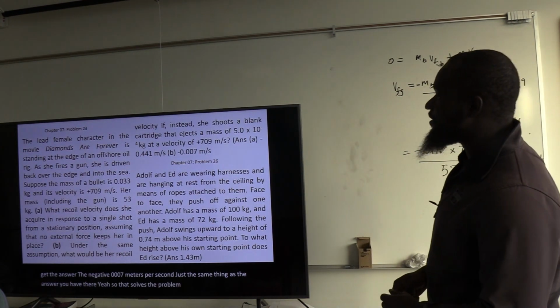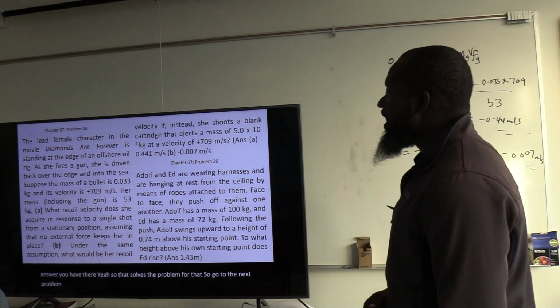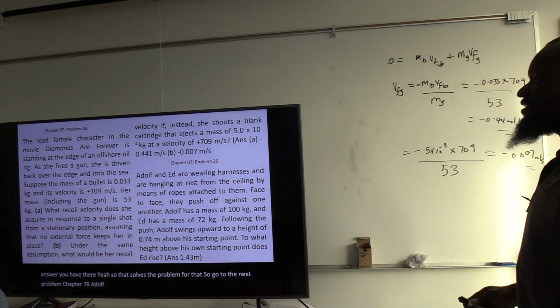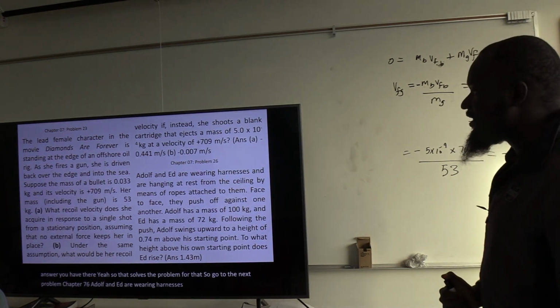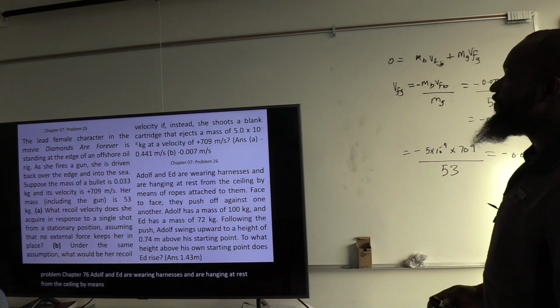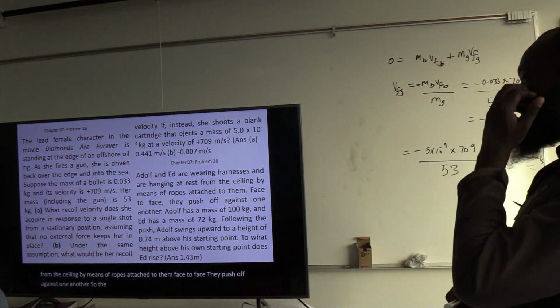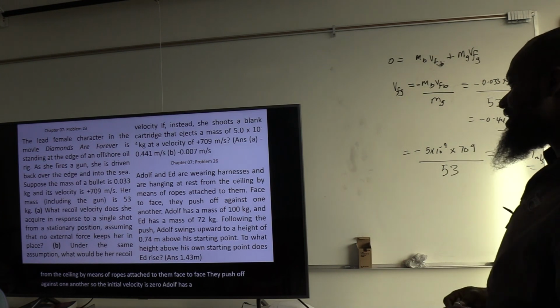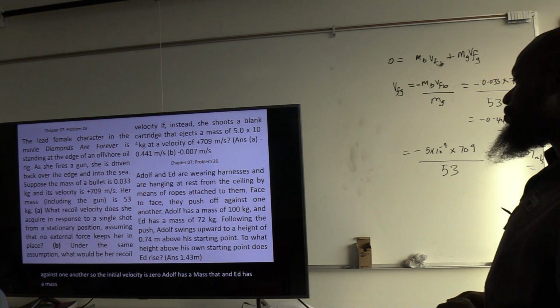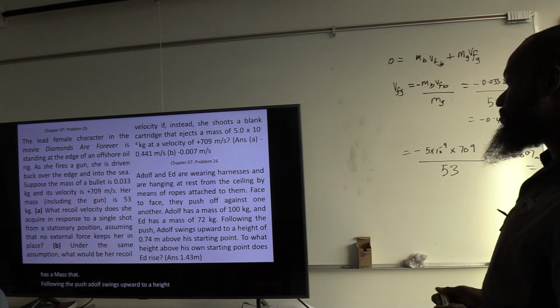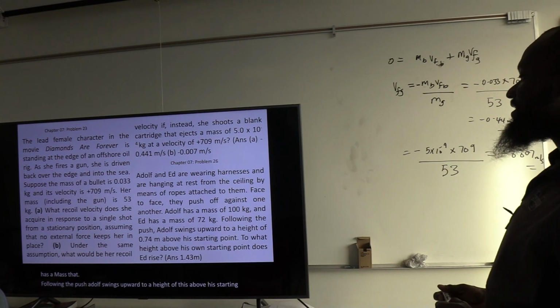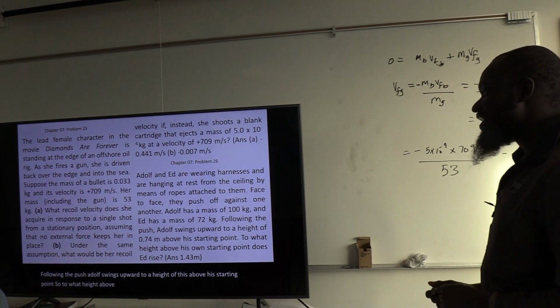So we'll go to the next problem, chapter 7, problem 26. Adolf and Ed are wearing harnesses and are hanging at rest from the ceiling by means of ropes attached to them. Face to face, they push off against one another, so the initial velocity is 0. Adolf has a mass that, and Ed has a mass that. Following the push, Adolf swings upward to a height of this above his starting point. So to what height above his starting point does Ed rise?